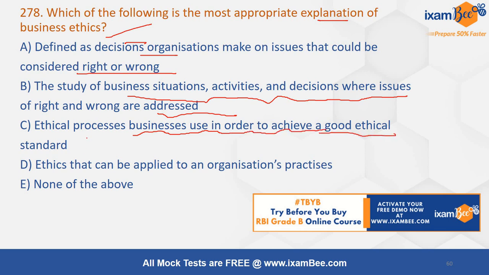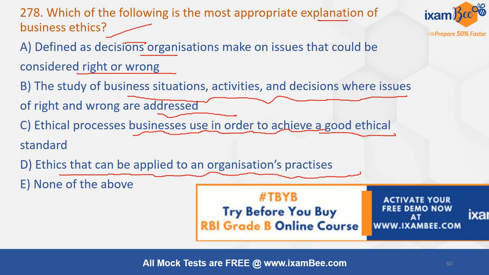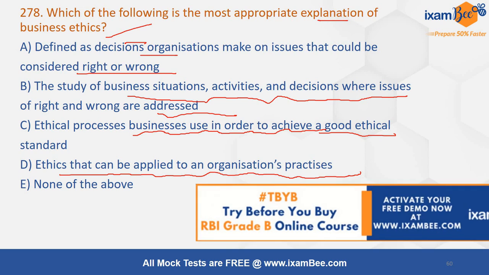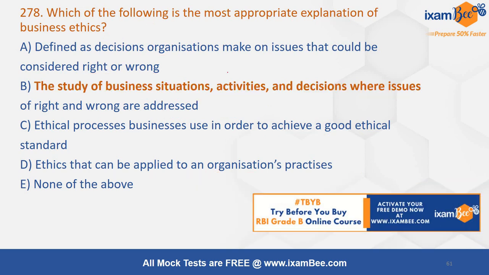This is looking like a general statement. Ethics that can be applied to an organization's practices. So from the given options you can figure out that it is about the business situations, activities and decisions where issues of right and wrong are addressed. That kind of situation is the study of business ethics.